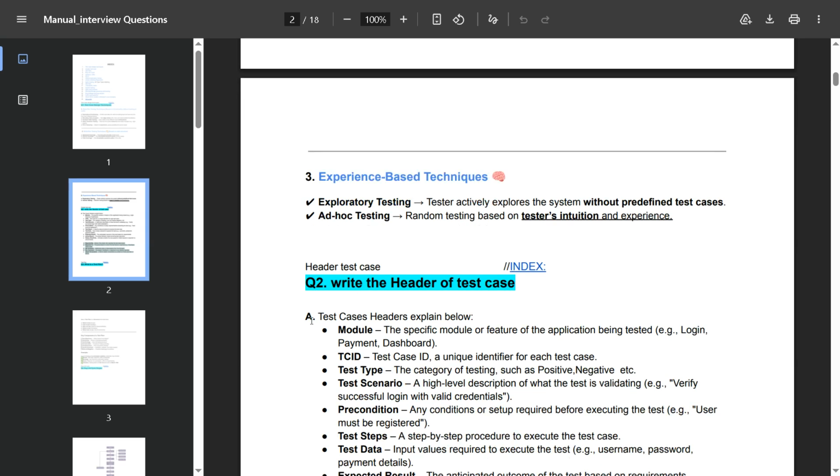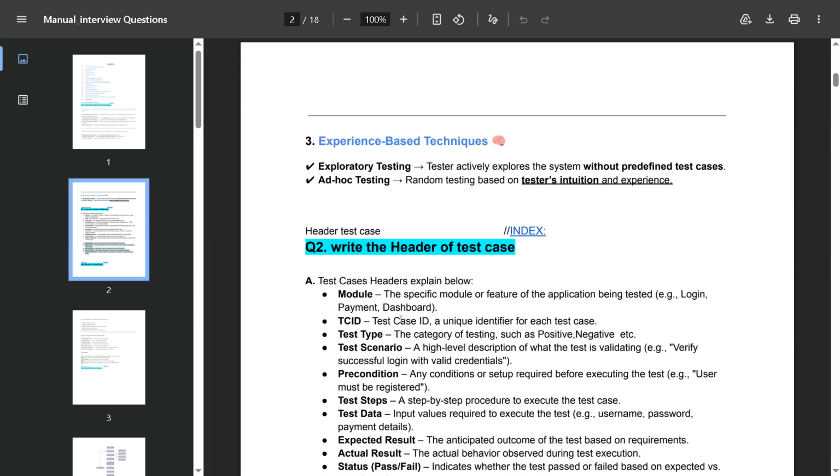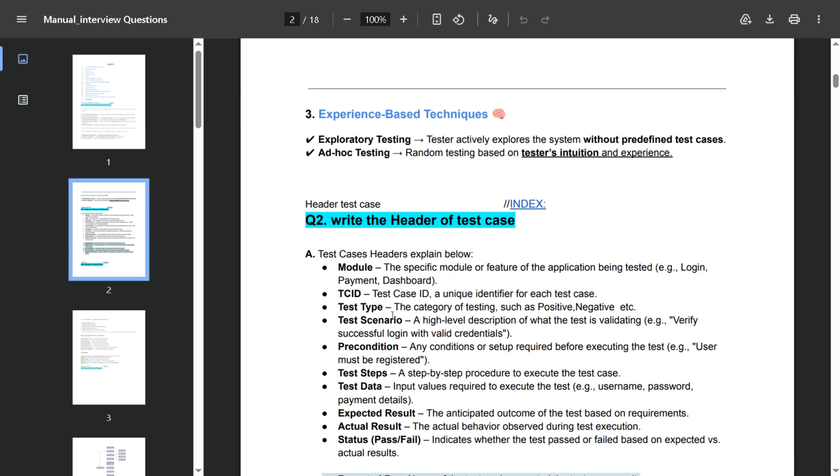So here is a question: write the header of test cases. In the interview they may ask you to write the header of test cases. You can write whichever test case header is followed in your organization, so you can write your own.